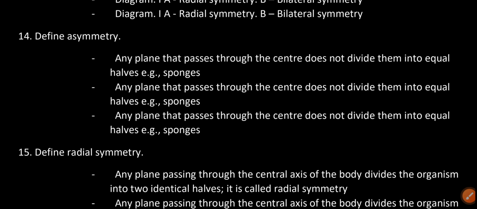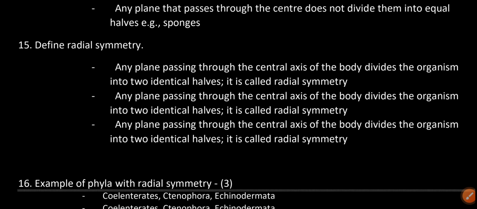Define asymmetry. Any plane that passes through the center does not divide them into equal halves. Example, sponges. Define radial symmetry.